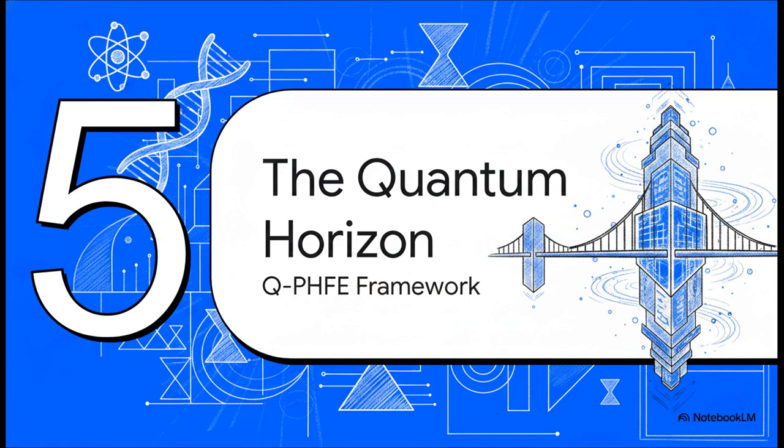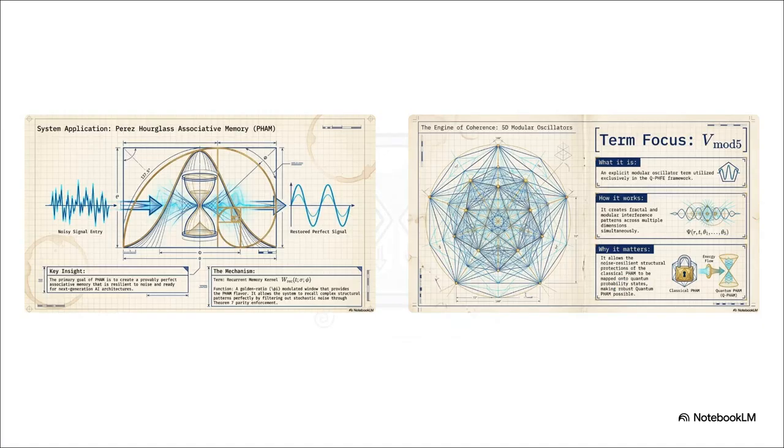But as any visionary engineer will tell you, solving the classical problem is just the staging ground for the quantum leap. Section 5. The Quantum Horizon and the QPHFNA Framework. When we compare our classical PHM architecture with the quantum PFE framework, it marks this incredible transition from physical pattern formation straight into the realm of coherent superposition.